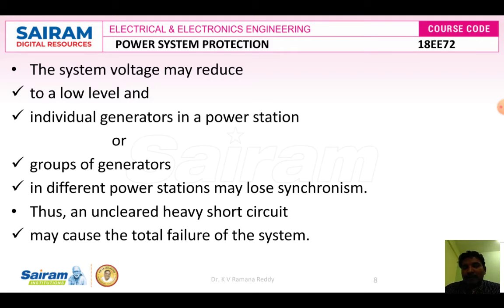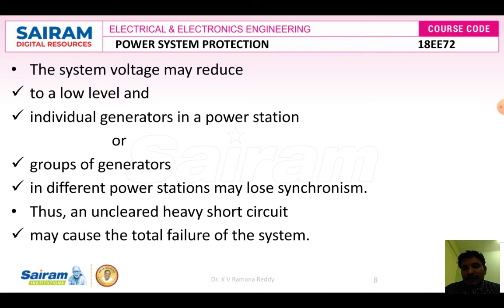If a fault happens in the entire power station, there is a chance of getting low voltage and high currents on individual generators or a group of generators. That depends upon how the equipment is connected between the station and the generators. In different power stations, it may lose synchronism because of this short circuit fault. Thus an uncleared heavy short circuit may cause the total failure of the system.